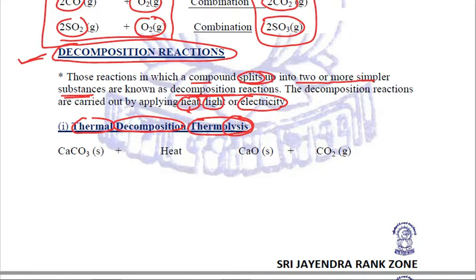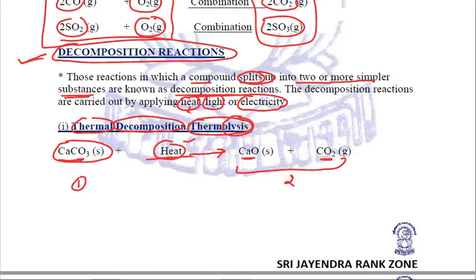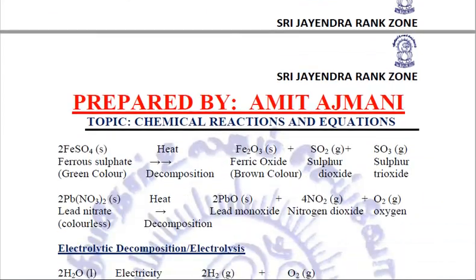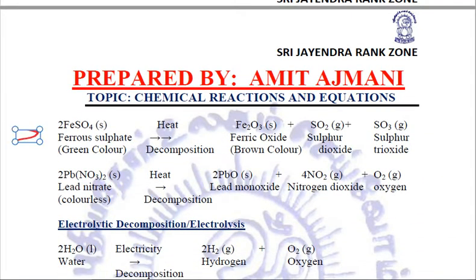For example, when calcium carbonate is heated, it breaks up to form calcium oxide and carbon dioxide. So we have heated calcium carbonate. Two important things: the reactant is one and the products are two or more. So this is a decomposition reaction. Secondly, it is done by giving heat, so it is an example of thermal decomposition. Quite important examples. These you need to learn. They are very, very important.